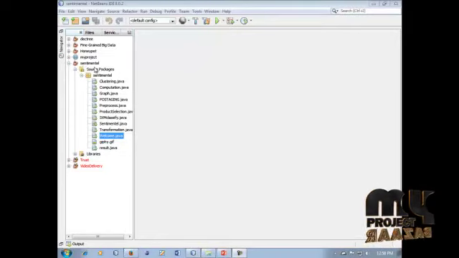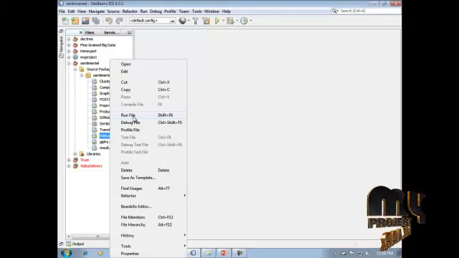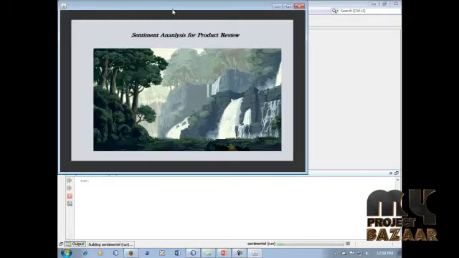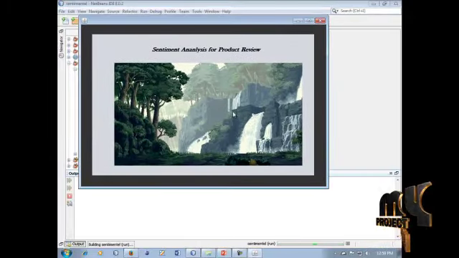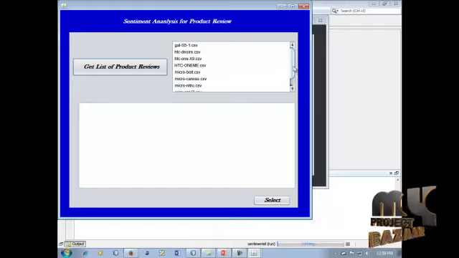Our project is sentiment analysis. Open this project and click run Welcome.java. Right click, choose the run file. Okay, it is our project home page. Click this project, then click get the list of product. Some of the products and information are displayed in this process.